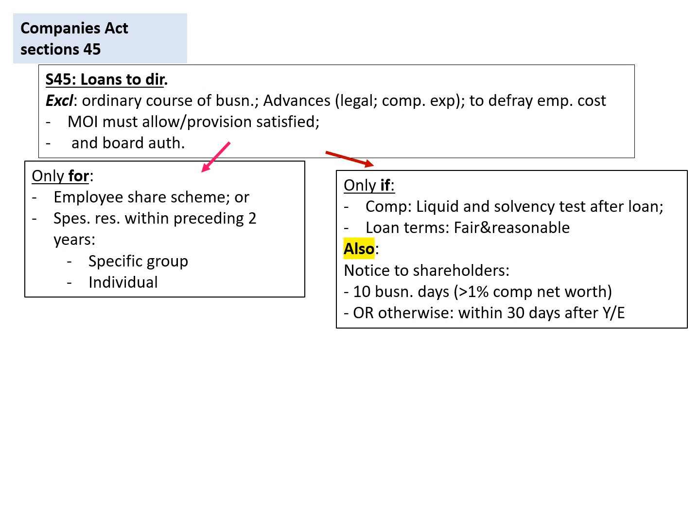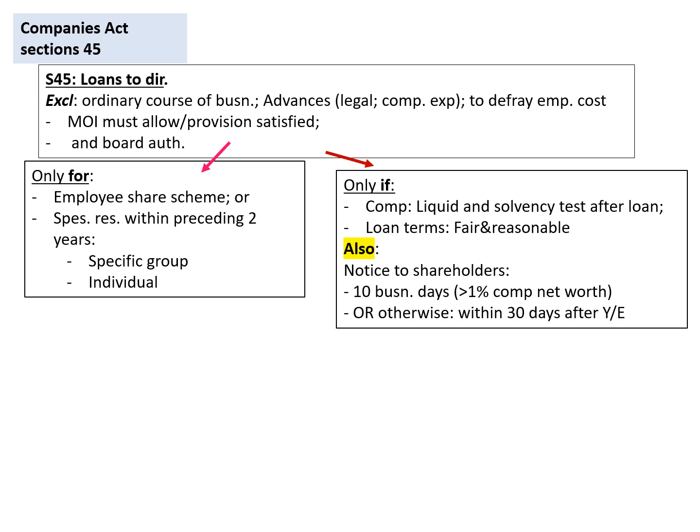This section, in addition to Section 44, will also require the board to inform the shareholders by means of a notice about any such agreement within 10 business days after the decision was taken to provide the financial assistance. And this applies when the value of the loan is larger than 1% of the net worth of the company.